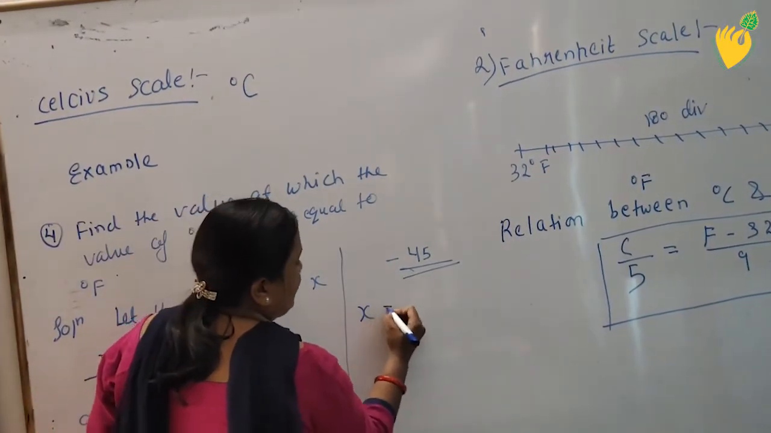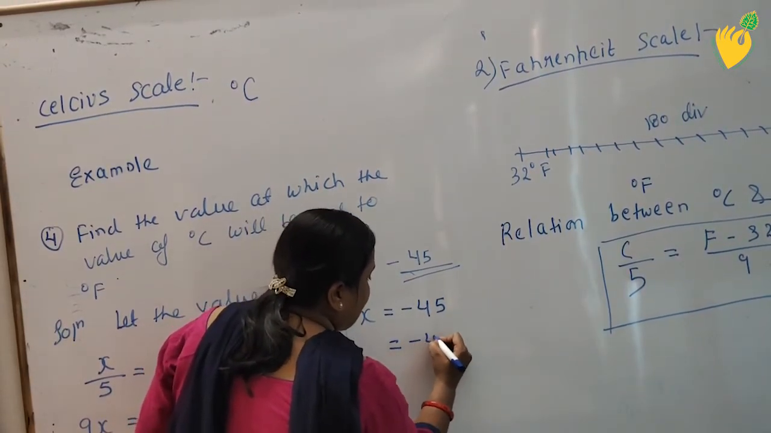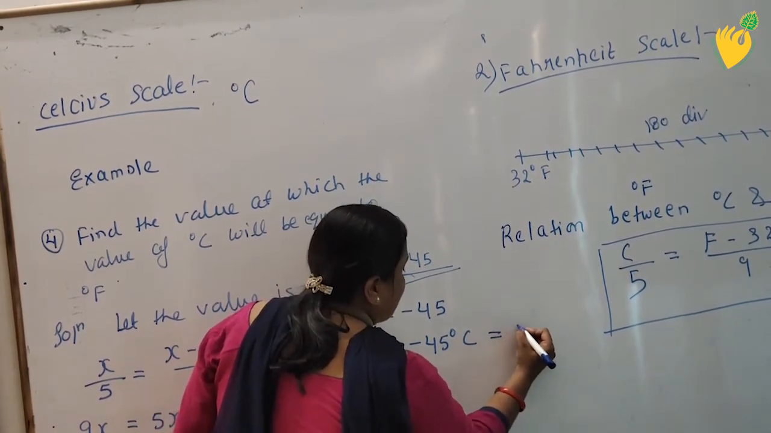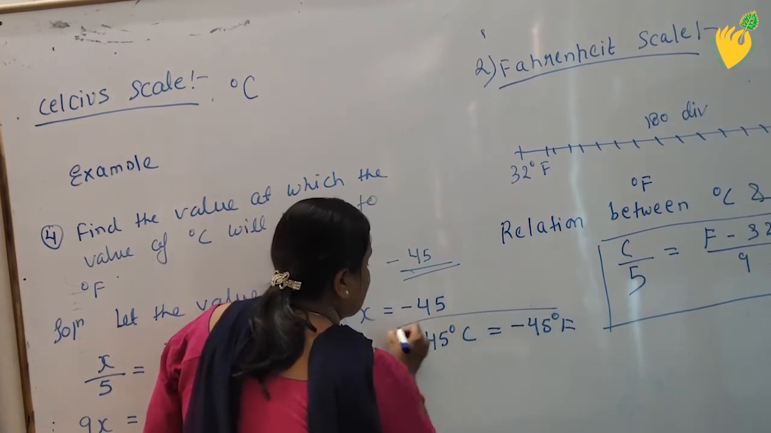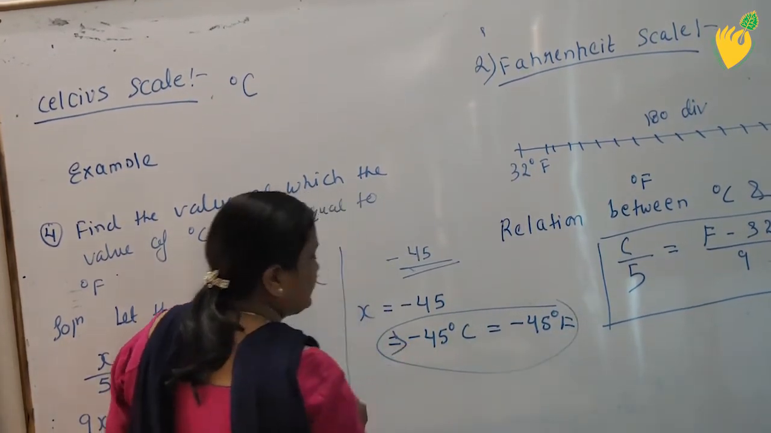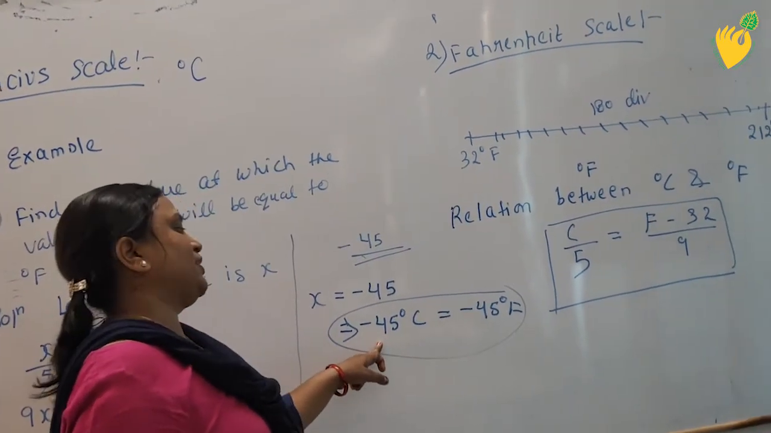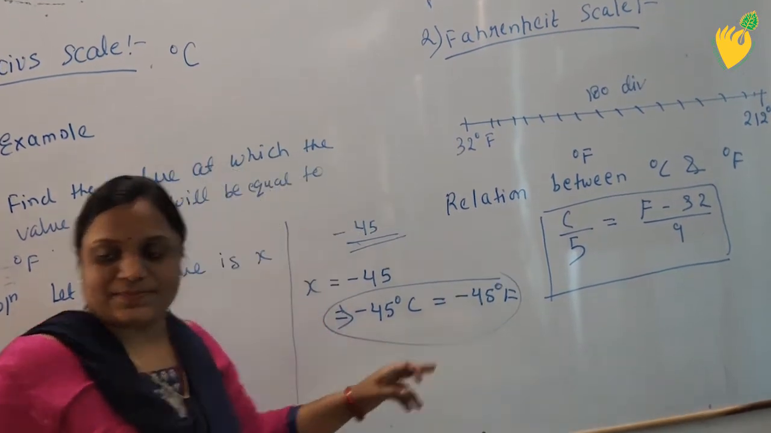Students, what we can write? x is equal to minus 40. It may be minus 40 degrees Celsius or minus 40 degree Fahrenheit, because I have told you that at this temperature both the values will become same. So minus 40 degrees Celsius will be equal to minus 40 degree Fahrenheit.